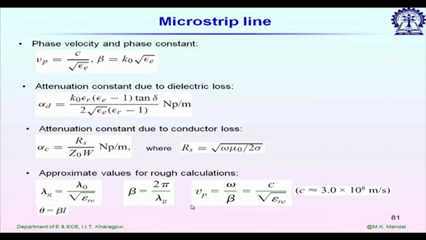Next, we will see there are some other factors which determine the highest frequency of operation, just like the coaxial cable. We have to avoid surface wave mode generation to some extent. We have to avoid any higher order TE mode or TM mode generation. So, from these conditions we have some high frequency limitations of the microstrip line. Thank you.